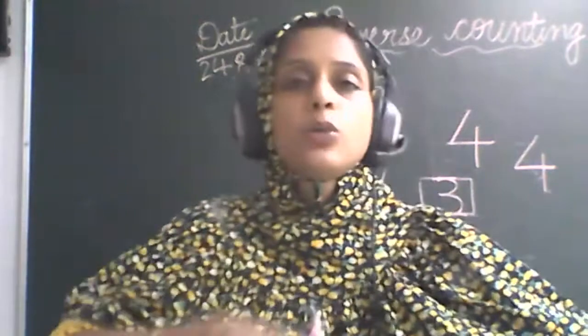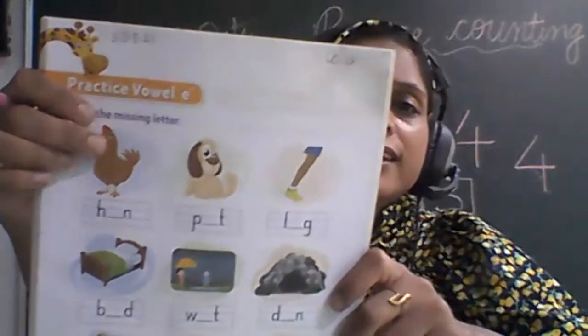ठीक है? चलो. Now, what is the first picture? The first picture is of hen. Hen.